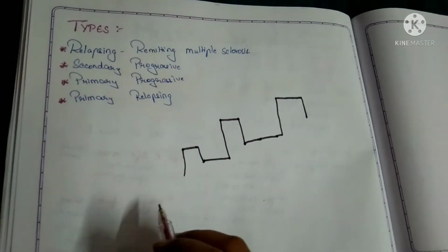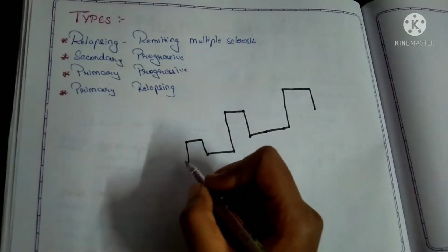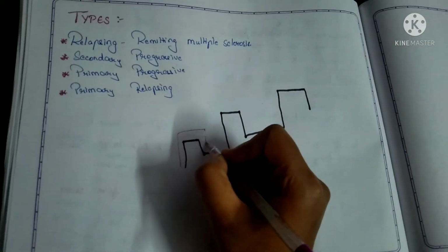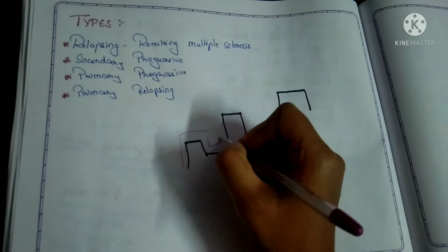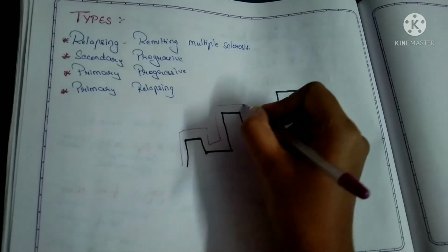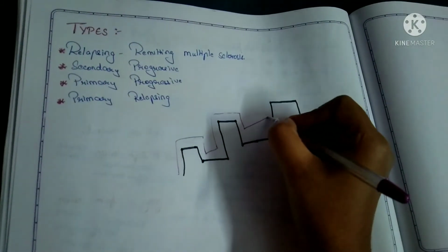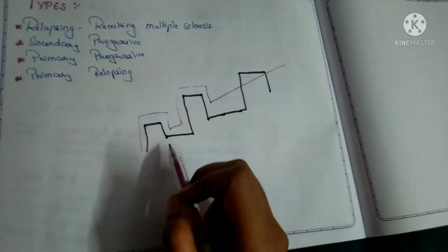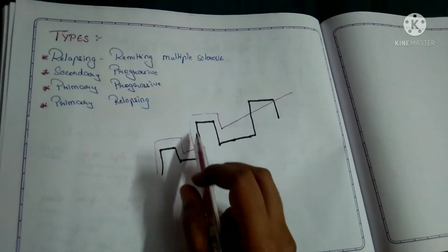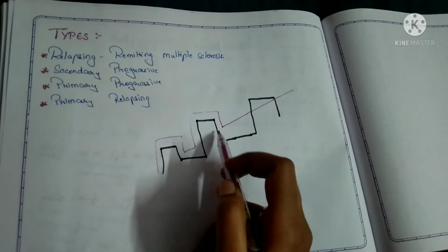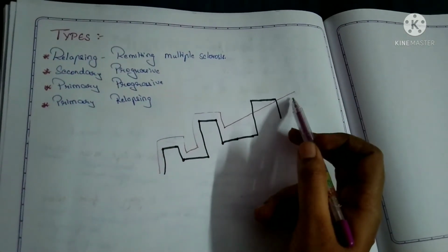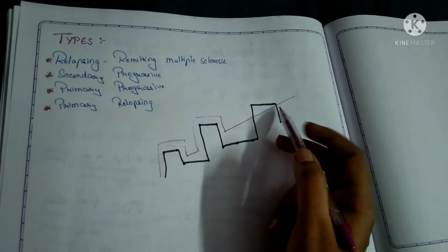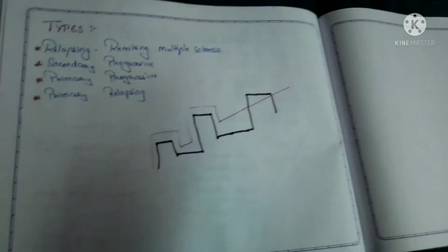The next is the secondary progressive multiple sclerosis. Here also there will be a remitting process, but after a few incidents, it begins to progress, there will be a steady progress in it. First there will be a hike, then it reduces, not a full reduction. It reduces, and again after an interval, it increases, but after a certain time there will be a steady progression only.